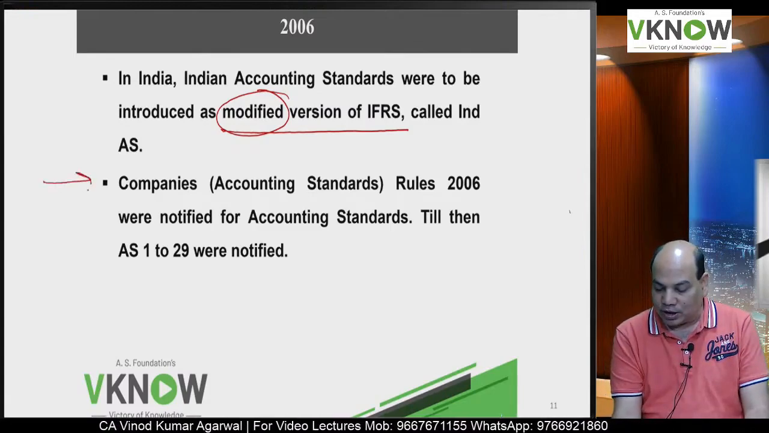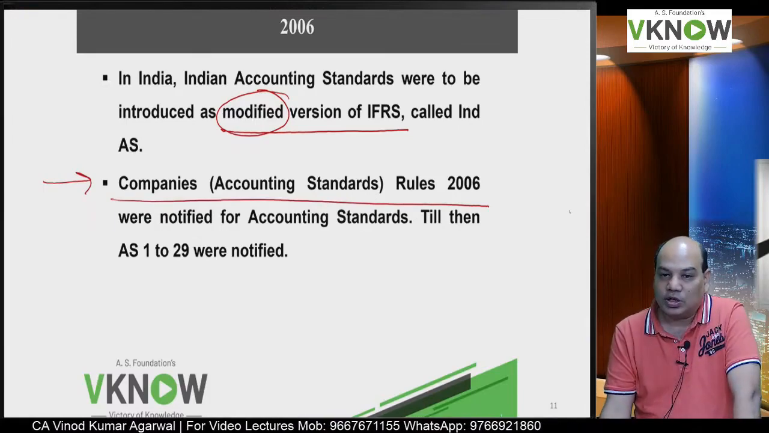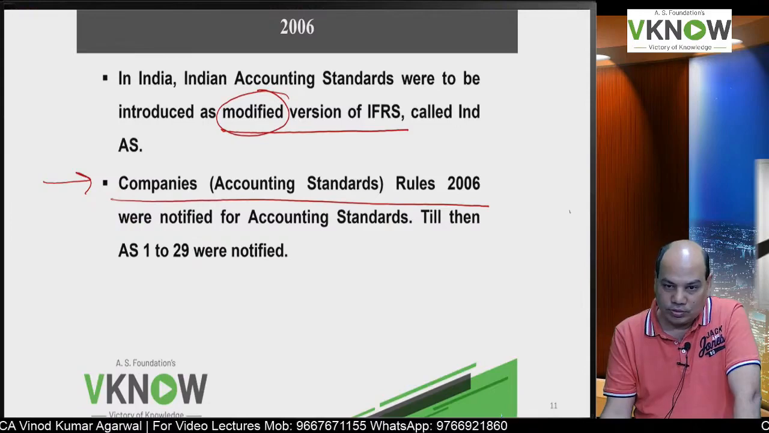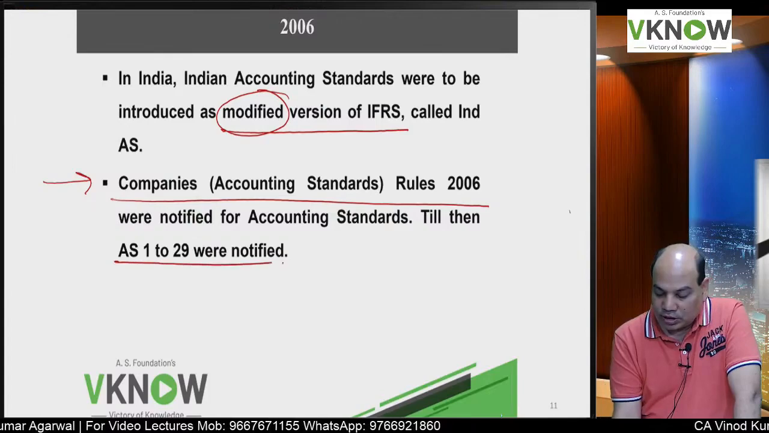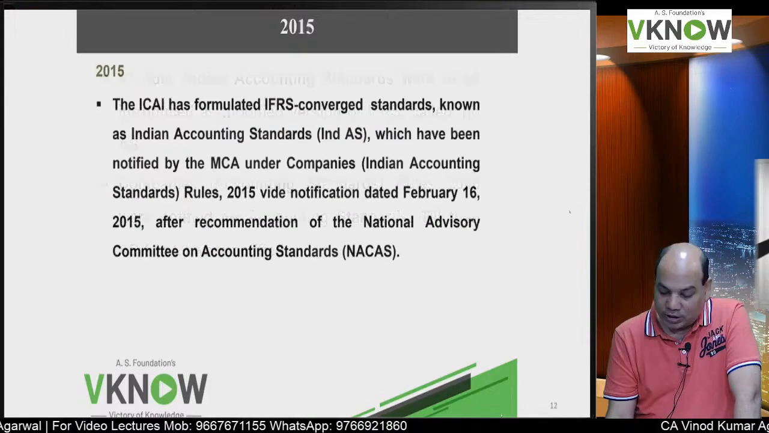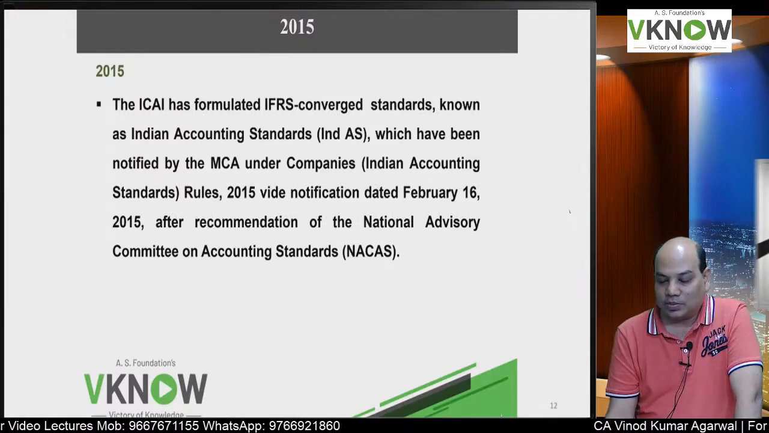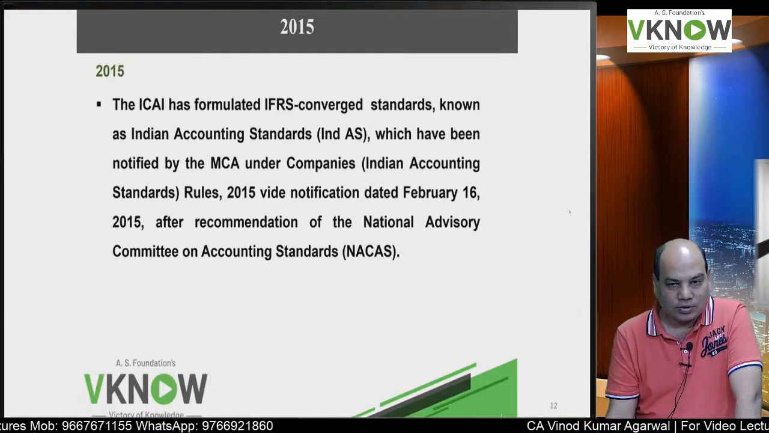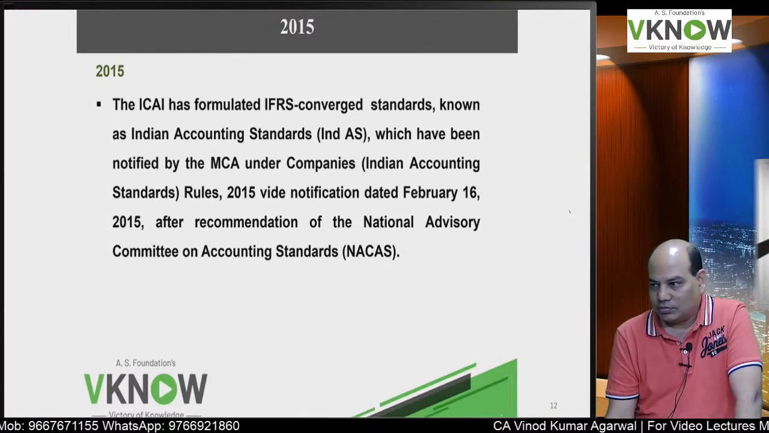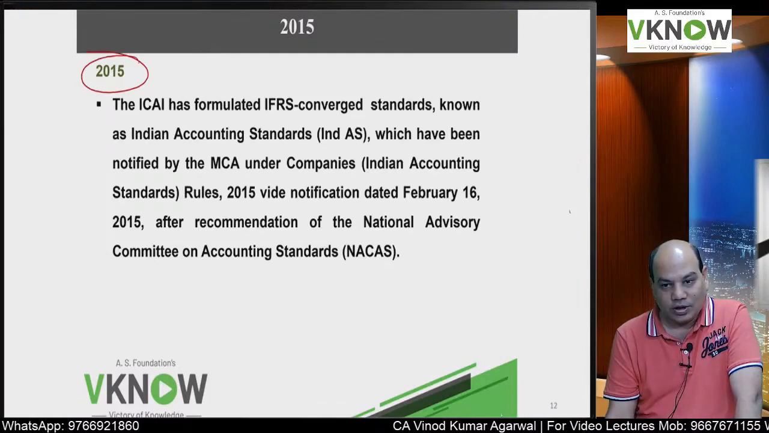One important event happened in this year. Company Accounting Standard Rules 2006 were introduced, notified, and because of that, accounting standard became mandatory. Now the auditor will have to check whether all the applicable accounting standards were followed or not. If not, he will write what they call a qualification. Is it right?